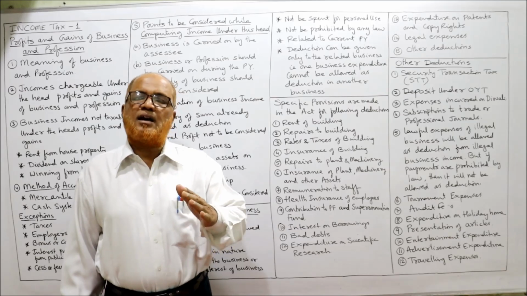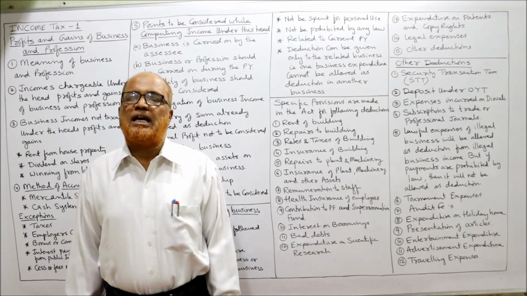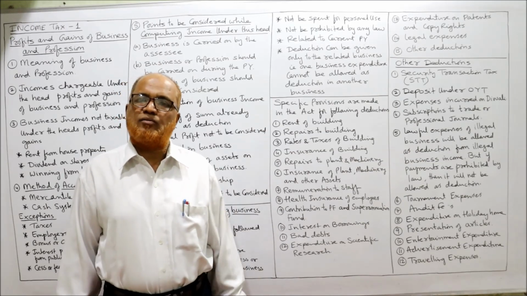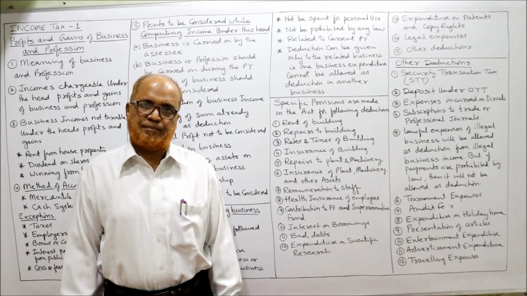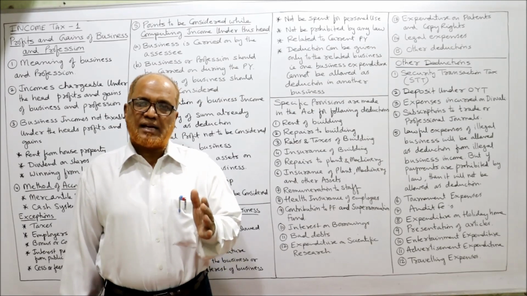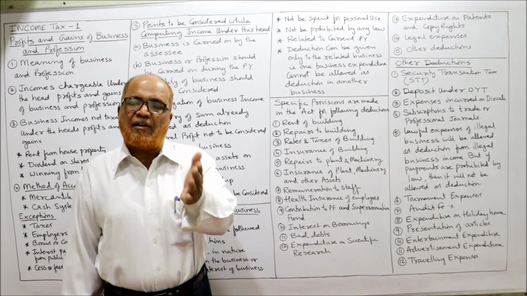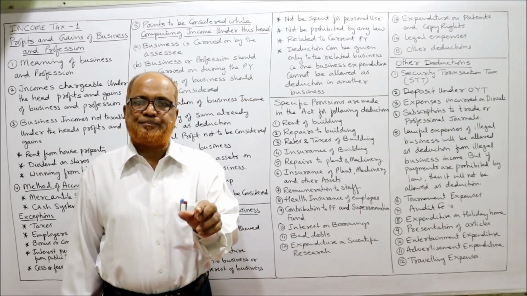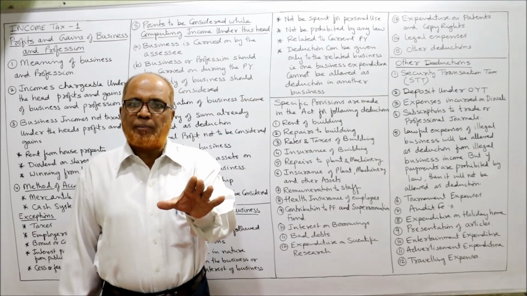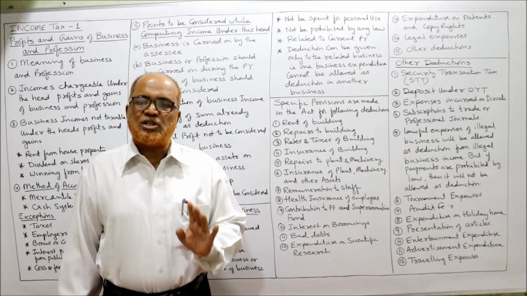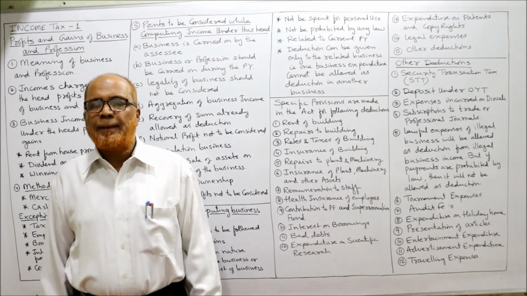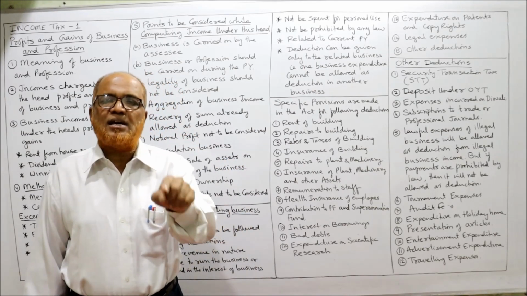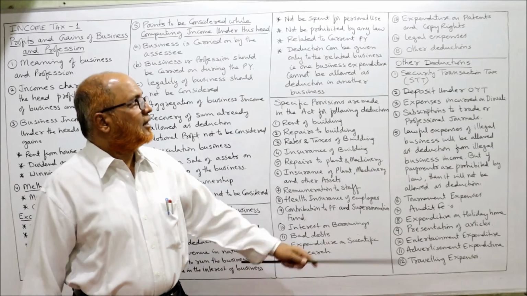If the expenditure is incurred after 1/4/1998, depreciation on acquisition of patent right will be allowed at the rate of 25%. So if the patents and copyrights are acquired after 1/4/1998, depreciation is allowed. Total expenditure will not be allowed. Suppose a patent is purchased for rupees 1 lakh during the previous year. So the 1 lakh rupees patent purchase will not be allowed, but 25% depreciation on that 1 lakh will be allowed as deduction.